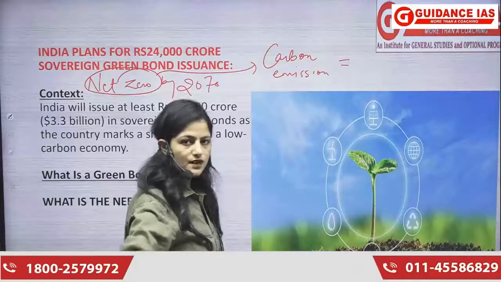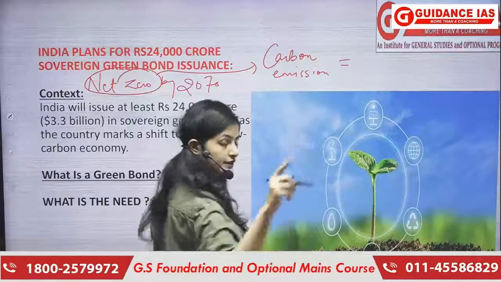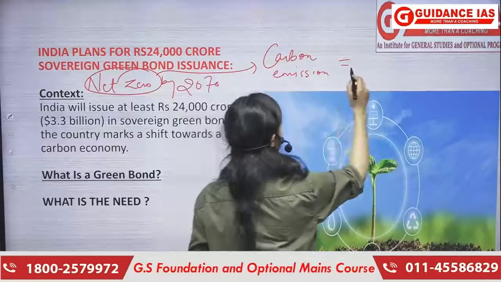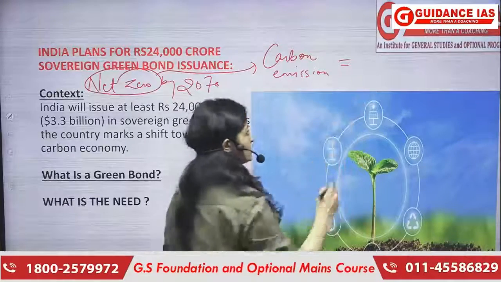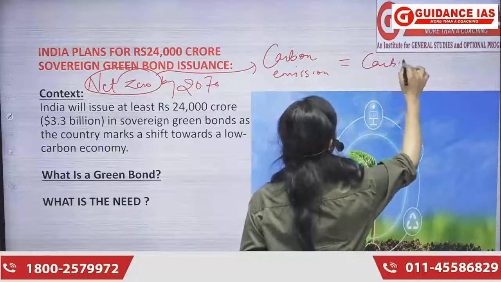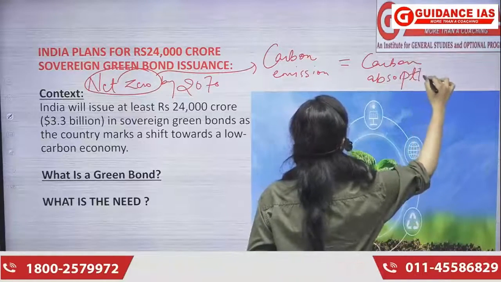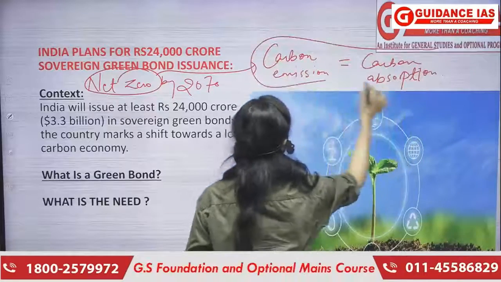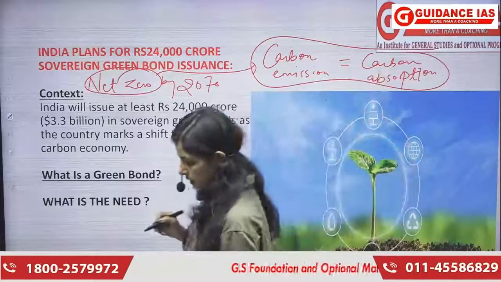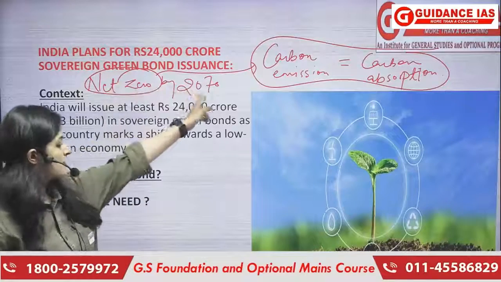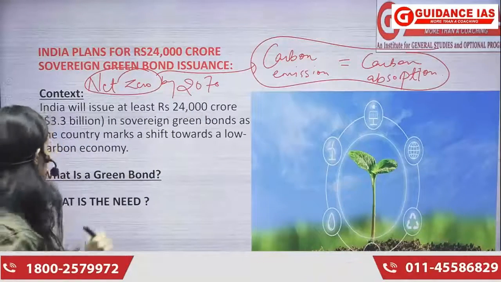Whatever units of carbon we are emitting into the atmosphere, we should absorb too. So the carbon emission in the atmosphere should be equivalent to the carbon absorption from the environment or from the atmosphere, right? This is becoming net zero. ये है net zero, and we have promised to achieve it by 2070.